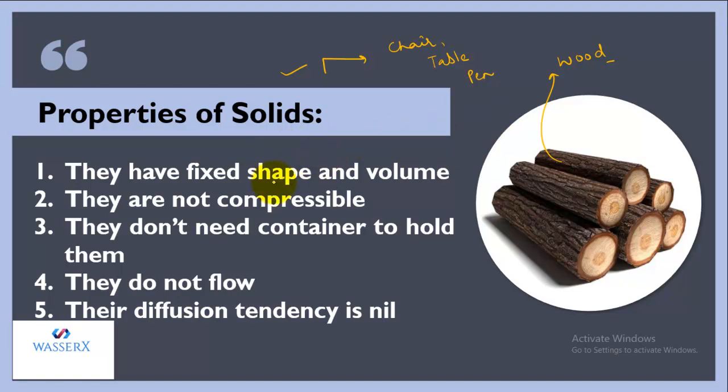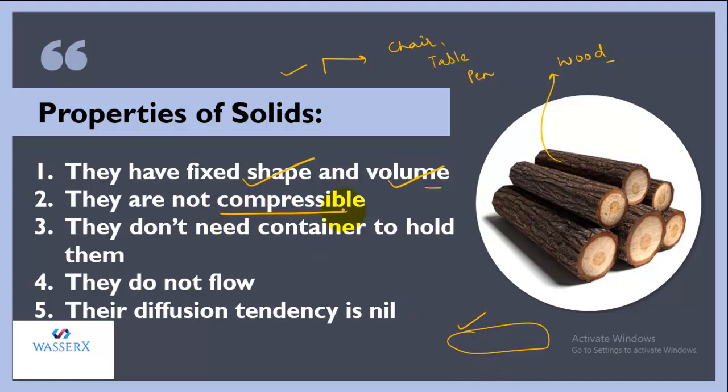So solids have fixed shape and volume. That is, their shape is definite and even their volume is definite. Like if you keep this log of wood here, it is going to remain the same. It will have a fixed shape, the shape won't change, and even the volume is going to be fixed.